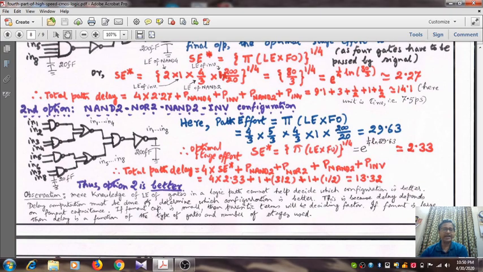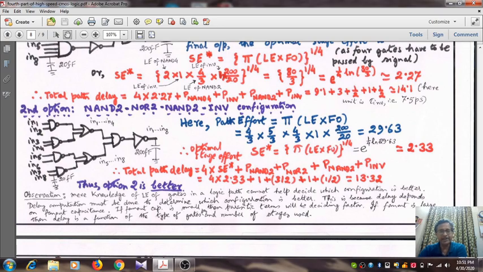So the observation is that mere knowledge of the logical effort of the gates in a logic path cannot help decide which configuration is better. You have to calculate the total delay, that means the logical effort multiplied by the fan out factor plus the sum of the parasitic terms. Delay computation must be done to determine which configuration is better. Unless you do, you will not be able to infer which one is better. This is because the delay depends on the fan out capacitance.